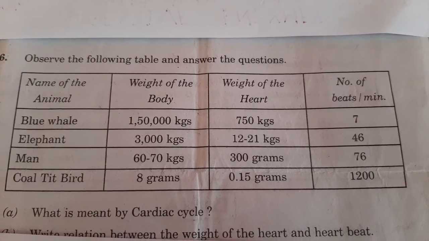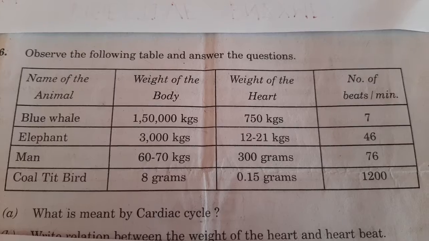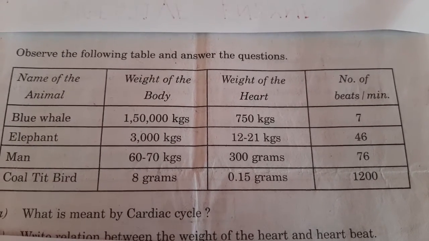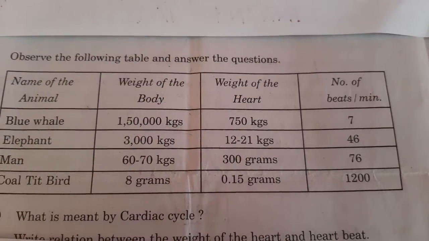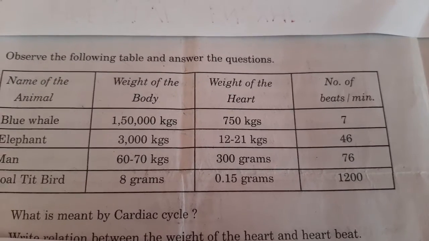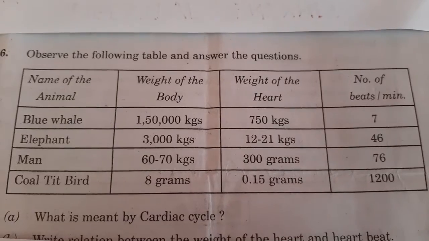And come to the next animal, that is the second one, elephant, and its body weight is nearly 3000 kgs, and heart weight of elephant is nearly 12 to 21 kgs, and number of heartbeats in elephant per minute is 46.